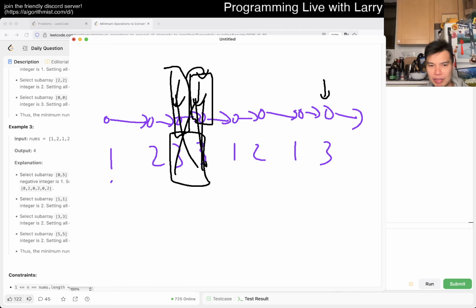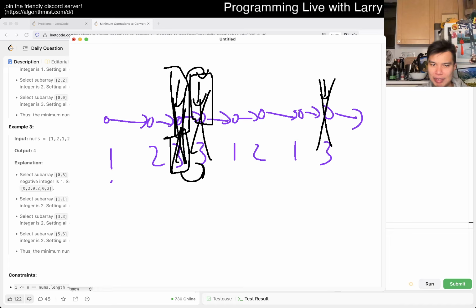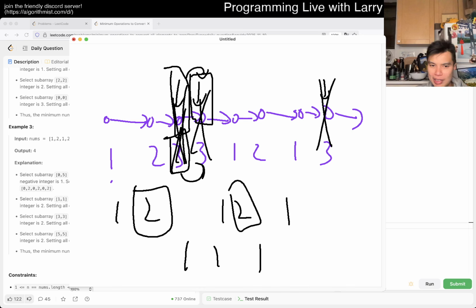Let's just say you delete this one no matter what. But if they're the same, then you don't need an extra move. You move this, and then this, keeping in mind that you also remove from the linked list, and now you basically have a compressed thing. Then you remove the 2s, and then you have 1, 1, 1, and now you can remove the 1s happily, right?